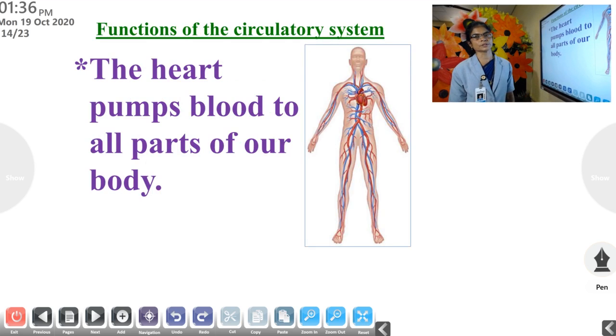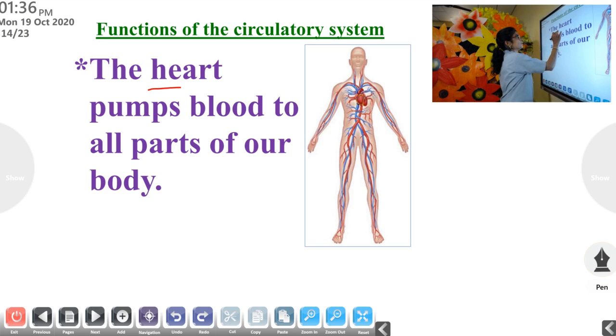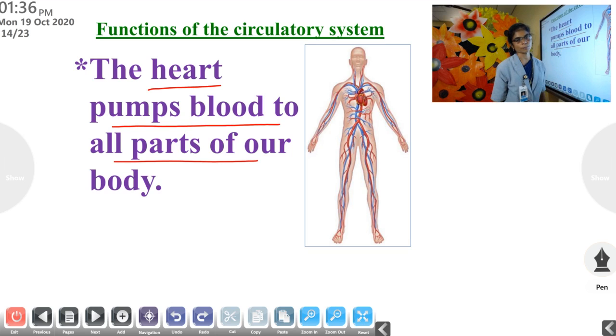What is the function of the circulatory system? The heart pumps blood to all parts of our body. That's the function of the circulatory system.